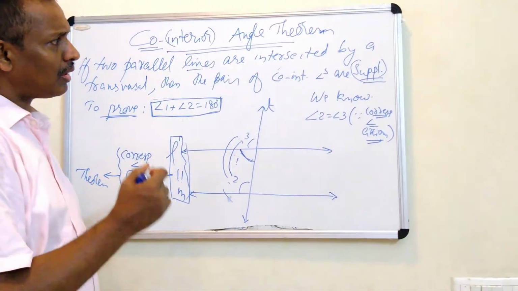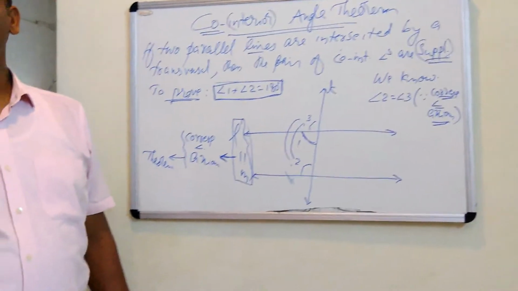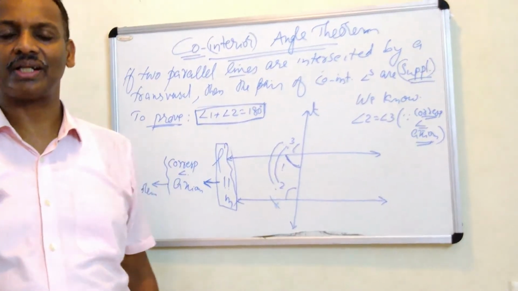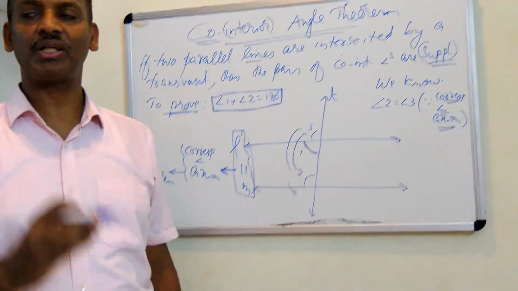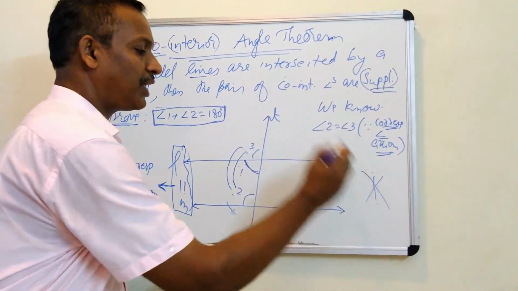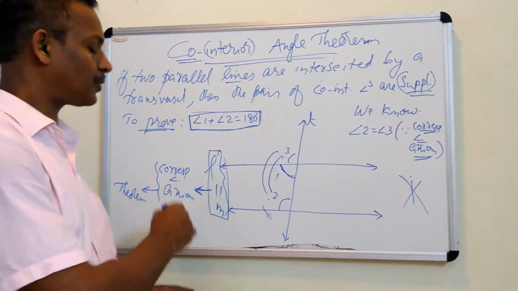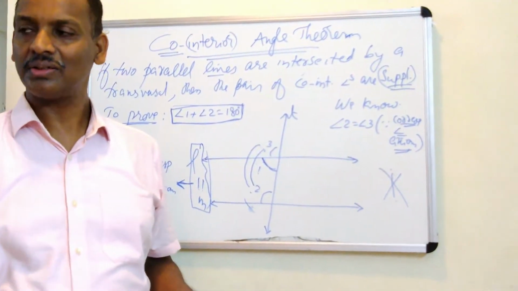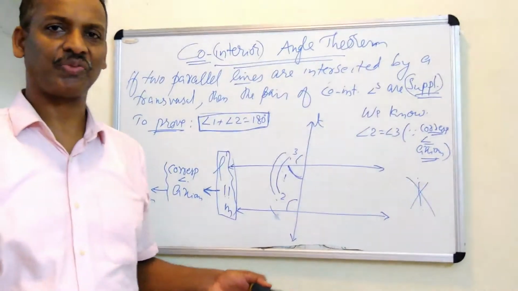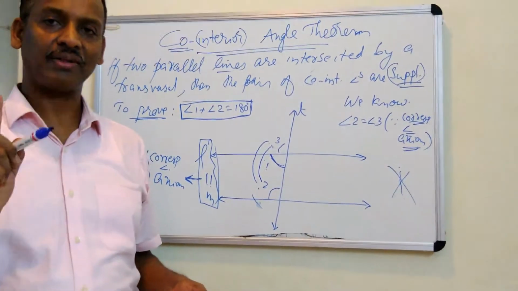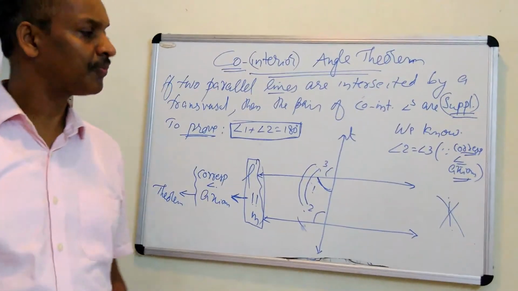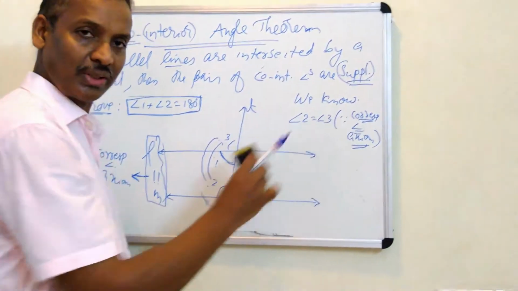In this chapter already we have studied many pairs of angles. In which pair of angles have we seen their sum is 180? We have studied vertically opposite angles. Vertically opposite angles are equal. And then we studied corresponding, they are also equal. Just previous to this lesson we studied alternate angles, there also pairs of angles are equal. But in one place we already studied the pair of angles that form 180 degrees when they are added up. That is in linear pair. You all know it, linear pair.